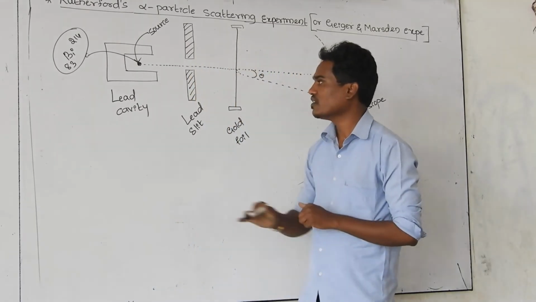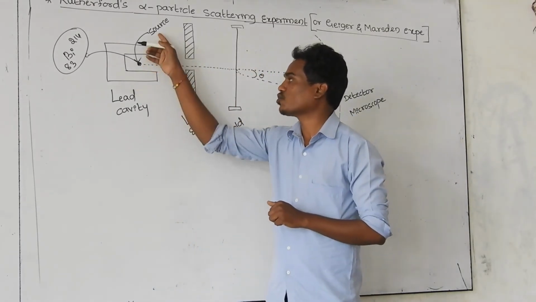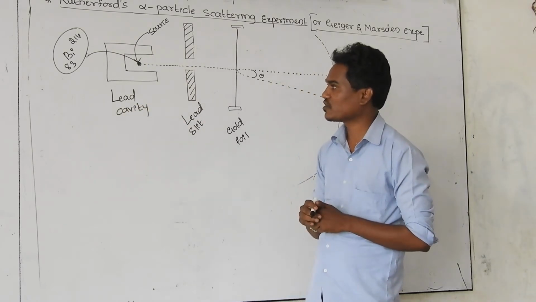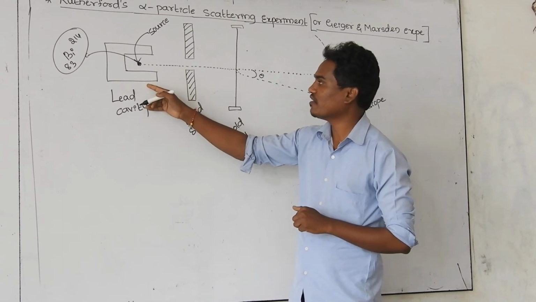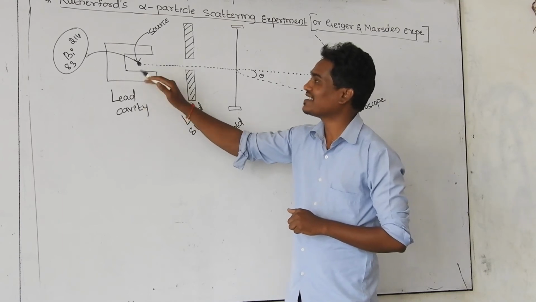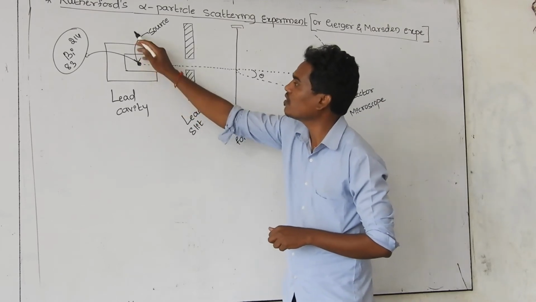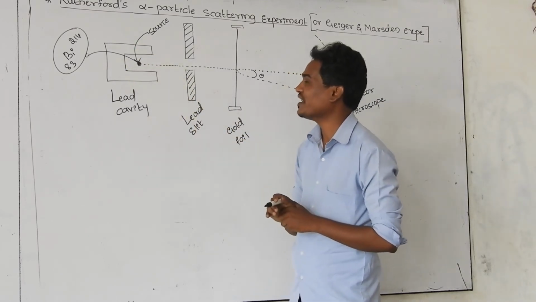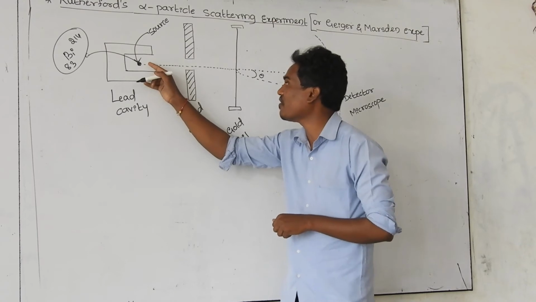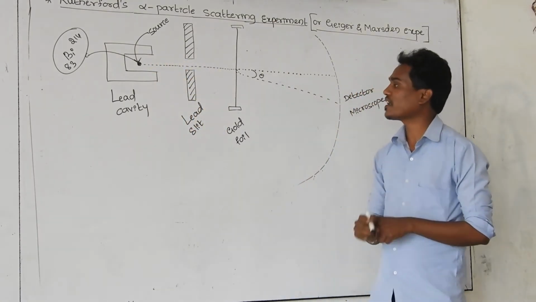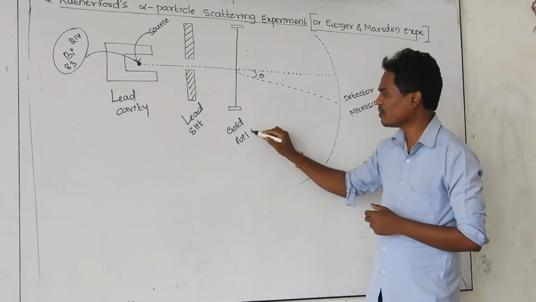And next one, the bismuth atom or source that is kept in a lead cavity. What is the reason behind this? Why do they use the lead cavity? Whenever the alpha particle is emitted from the bismuth atom, it should not move in other directions. We need to take the alpha particle in the forward direction, because our intention is to hit the alpha particle on the gold foil. Foil is nothing but a seed.